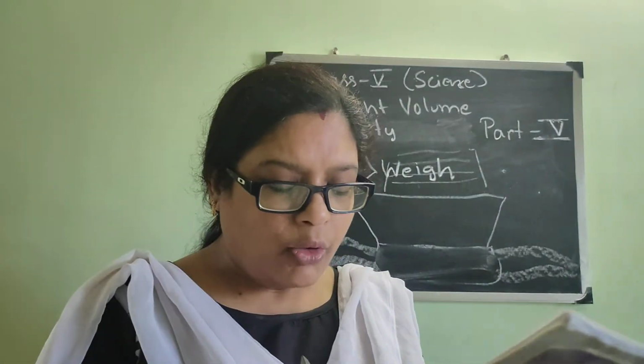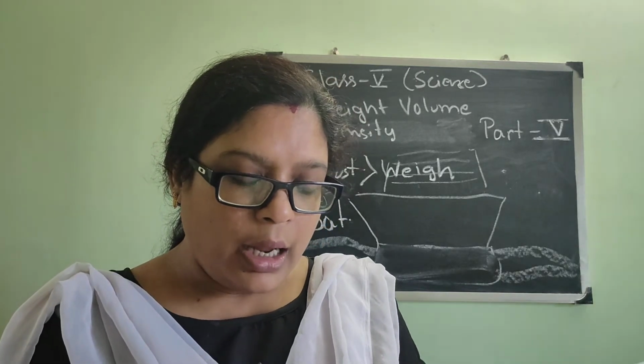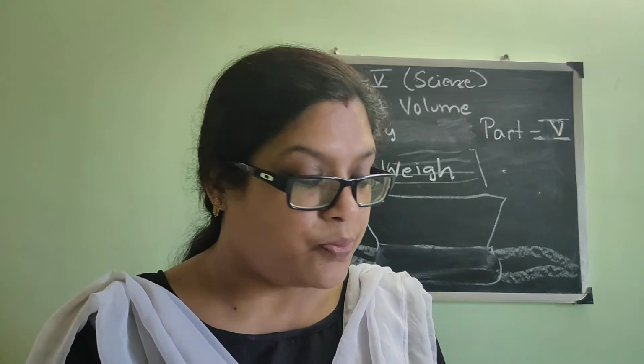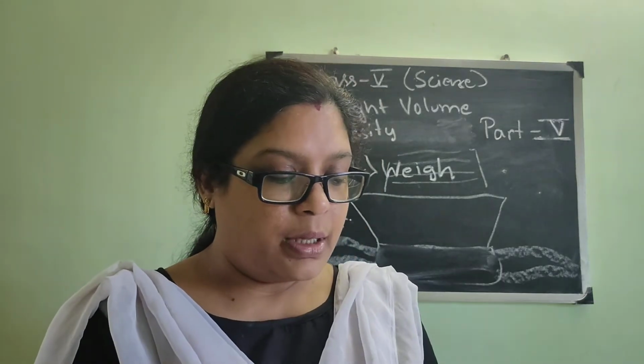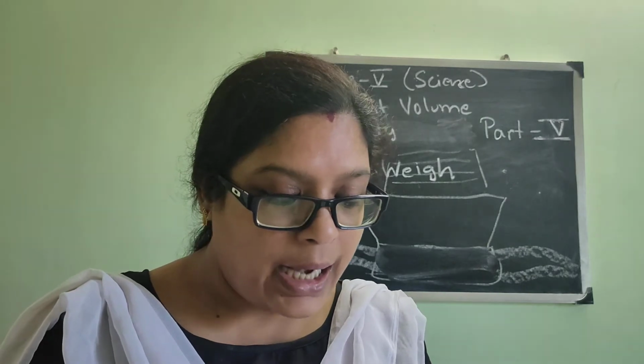If the amount of iron used to make the ship is made into a ball and dropped in water, it will displace much less water than the ship. The upthrust will be much smaller than its weight, and it will sink. So if it is a ball, what will happen?